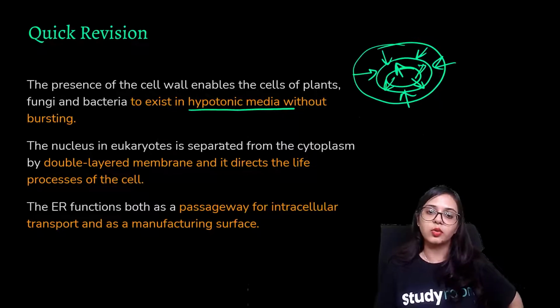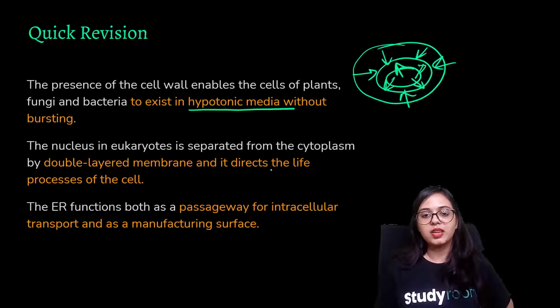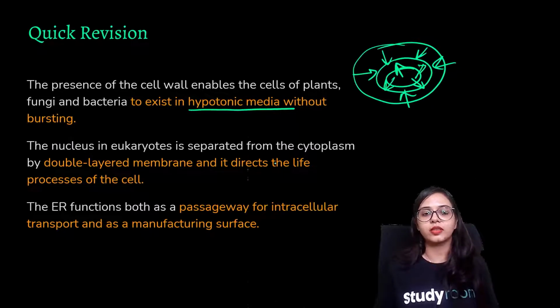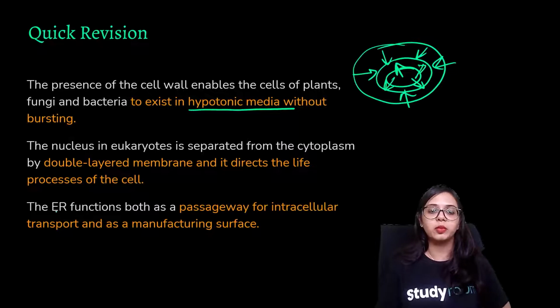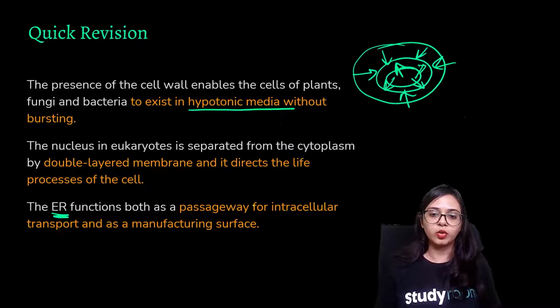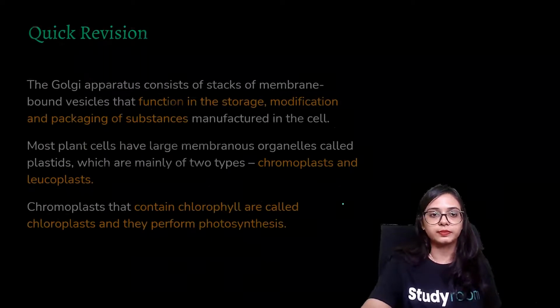The nucleus in eukaryotes is separated from the cytoplasm by a double-layered membrane, and it directs the life processes of the cell, like synthesis of protein, like cell division, etc. Endoplasmic reticulum, ER, functions both as a passageway for intracellular transport and as a manufacturing surface.